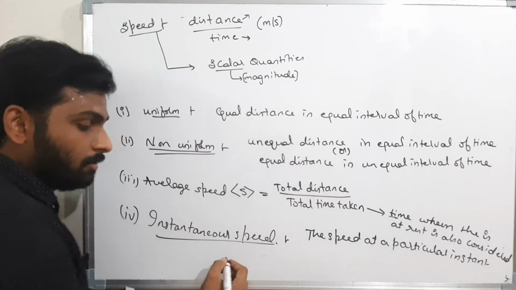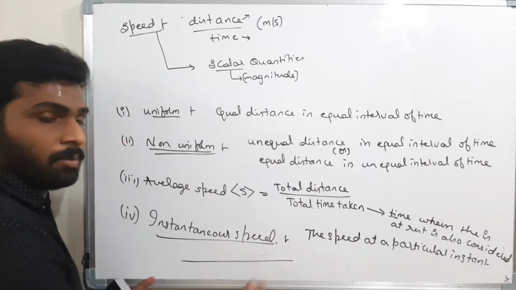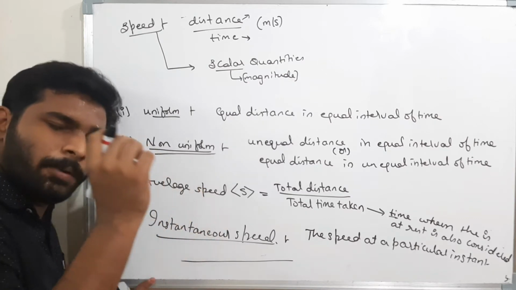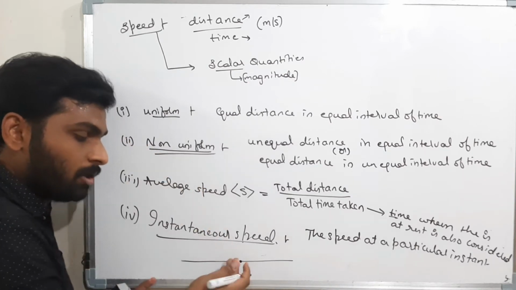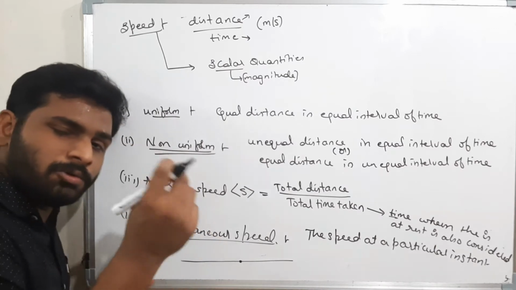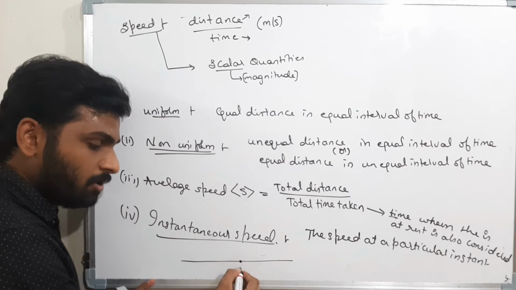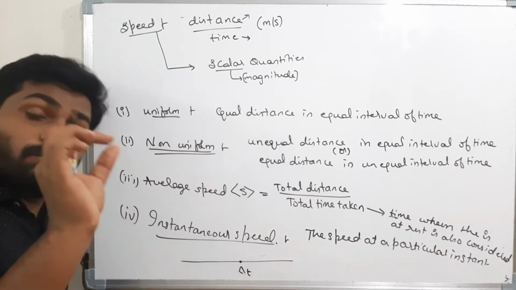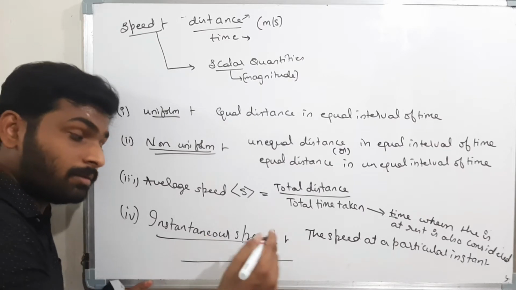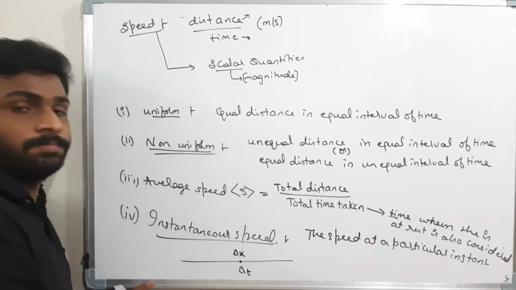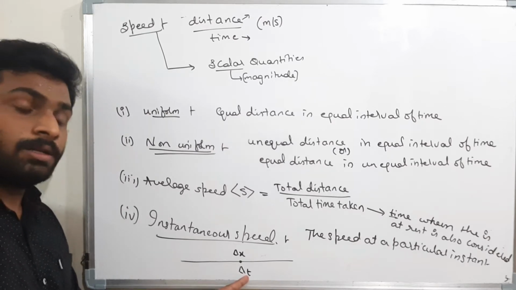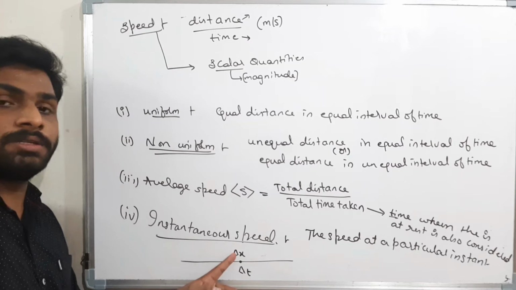Now that one I will get by, see here. This is the distance traveled by the body, and I want to know the speed of the body at a particular instant. That means at this point I want to know the speed. What do I have to do? I have to assume a small time interval. I am assuming a very small interval, that is delta t. In a small interval of time delta t, the body is traveling a small distance, that is delta x.